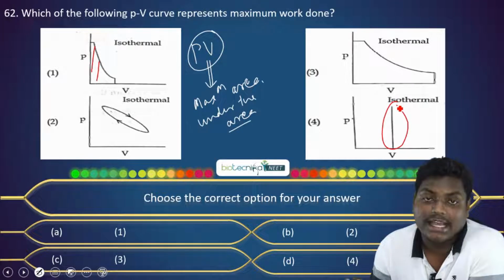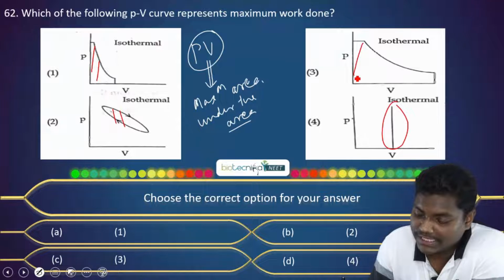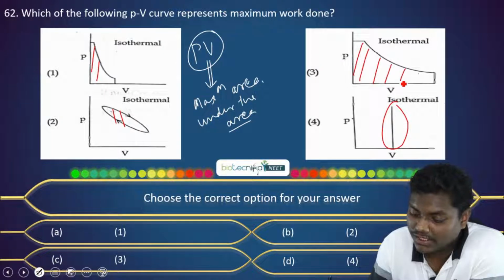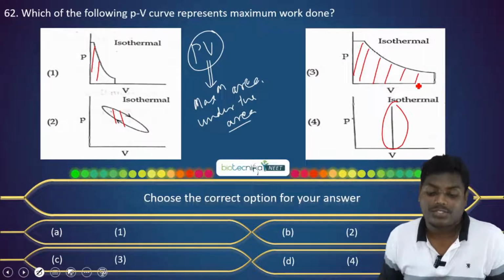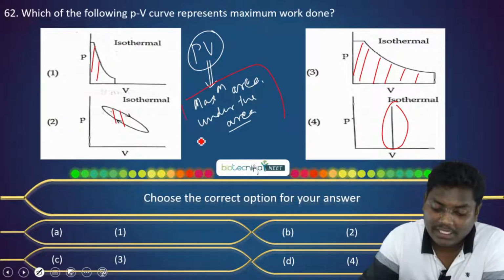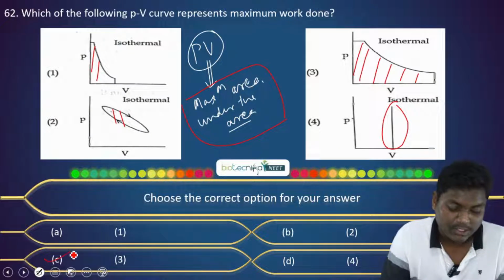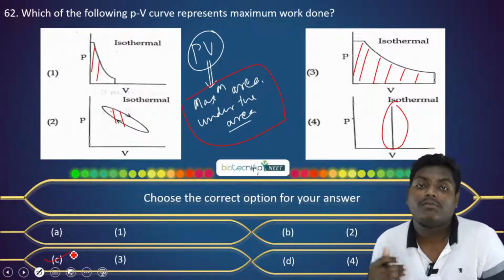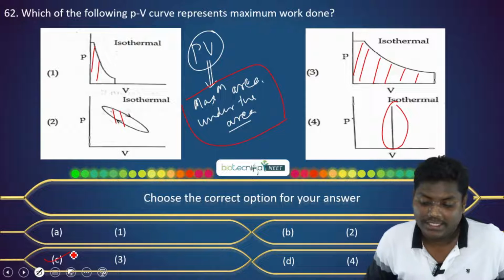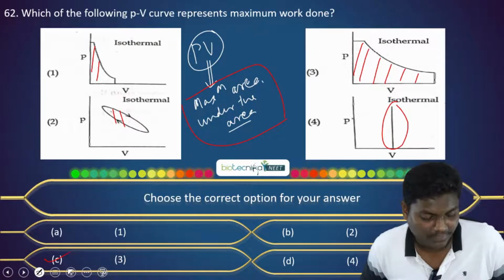Here the area under the curve is very less. But if you see in option C, the area under the curve is larger in comparison to all the options. So for the maximum work done, we need the maximum area under the curve. So larger the area under the curve, the more work done. So the correct option is option C.